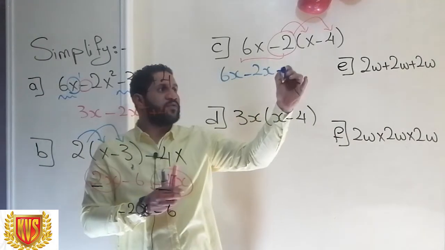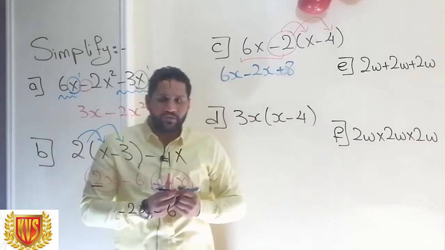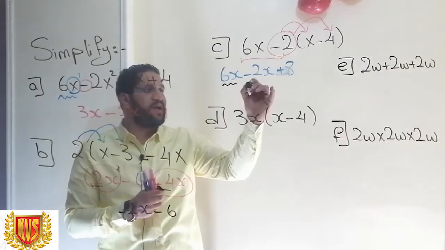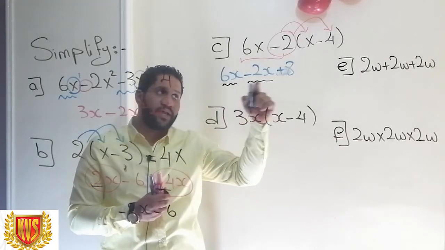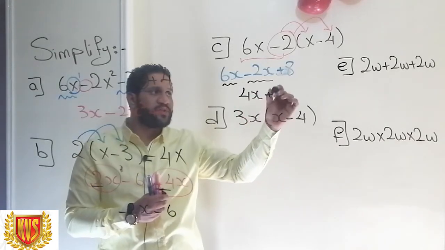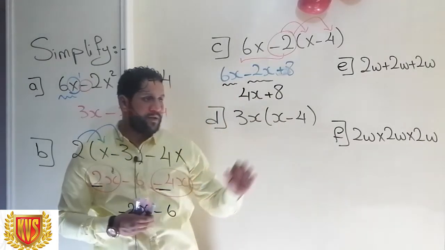Negative 2 times negative 4 gives a positive 8. Then I'm going to pick up like terms. It's 6x and negative 2x. 6x minus 2x gives me 4x. And this plus 8 goes down as it is. And this is my simplest form.